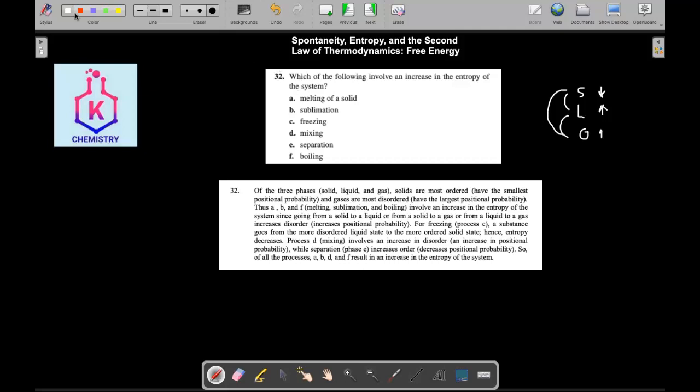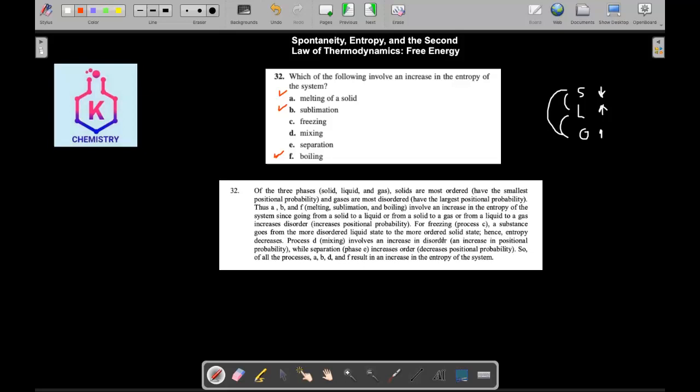This means A and B and F. So melting, sublimation, and boiling are all changing. The opposite of these will cause the entropy to decrease. So freezing or separation. Let's look at freezing and separation. Substance goes from more disordered liquid to more ordered solid. This is freezing? No. What about mixing?